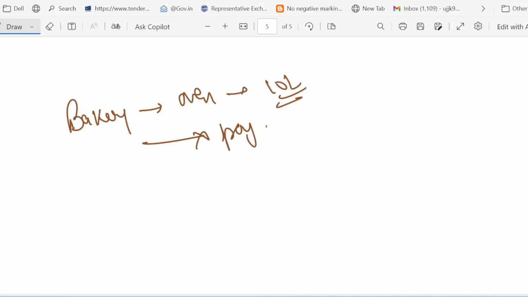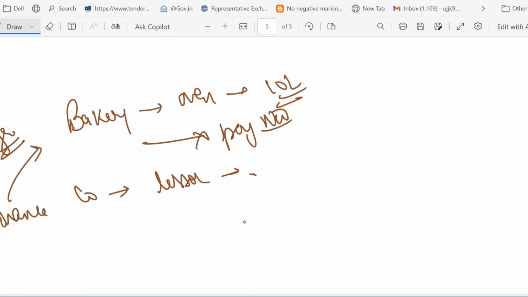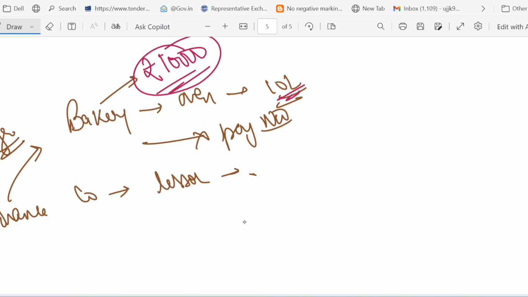Suppose there is a bakery. This bakery needs an oven worth 10 lakh rupees, but they cannot pay now. So a finance company, called the lessor, buys the oven and leases it to the bakery for 8 years. At the end of 8 years, the bakery can buy the oven for just how much? 10,000 rupees. It costs 10 lakh, and after 8 years it's just 10,000 rupees, which is called a bargain.